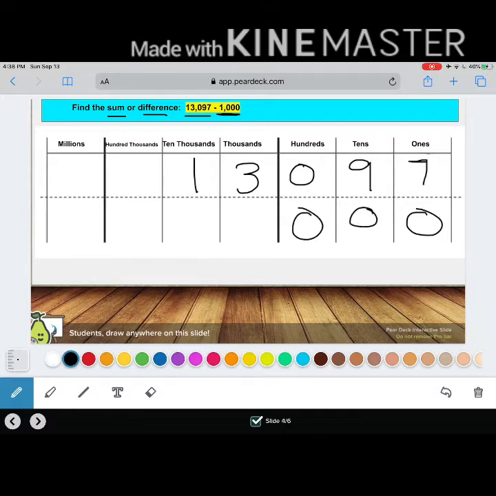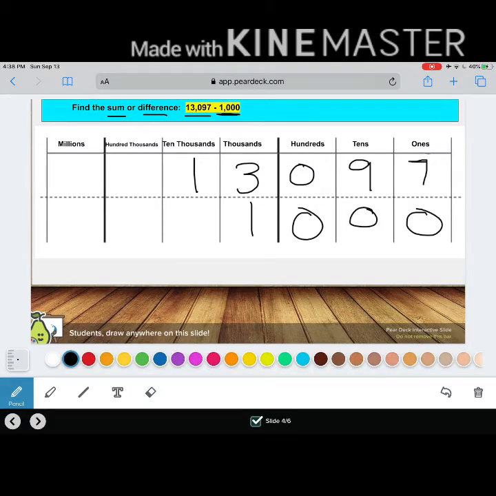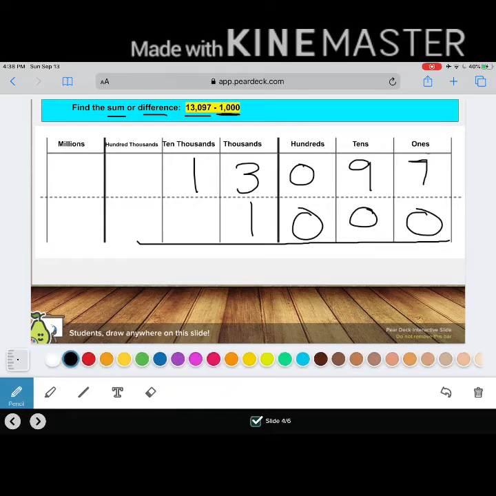So it looks like I have 3 zeros and 1 in the number 1,000. I'm subtracting, so I'm going to draw that line and draw my subtraction symbol. When I'm subtracting or when I'm adding, I'm starting in the ones place.